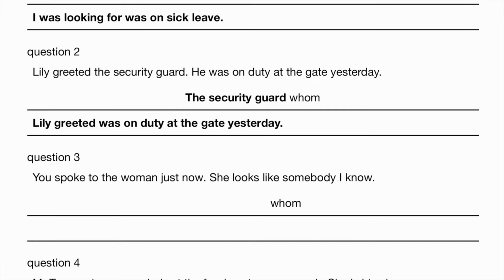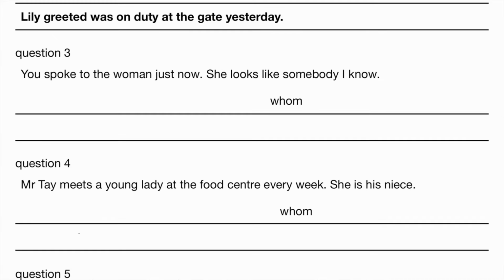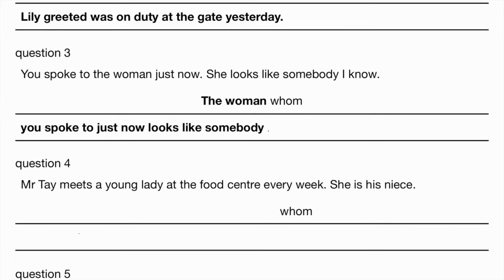So usually the mistakes that students make would be the security guard whom was on duty. Whom was on duty. So if you see a verb right after that, if you think, okay, it's whom was, this is incorrect, yeah? We should not have verbs after whom. You spoke to the woman just now. She looks like somebody I know. So the woman whom you spoke to just now looks like somebody I know.